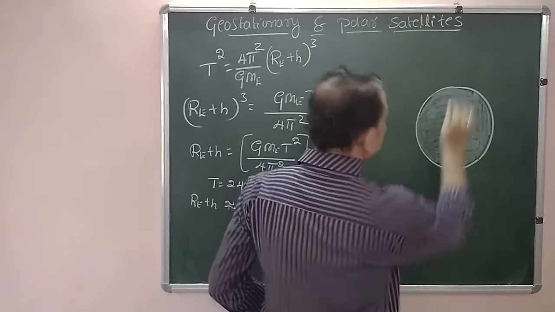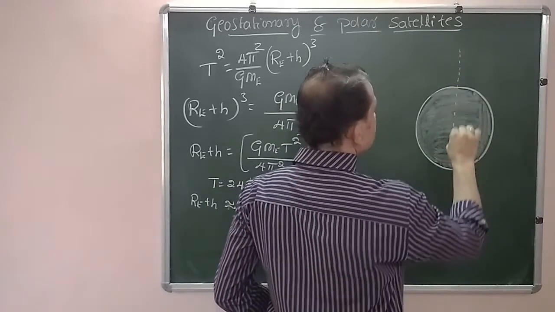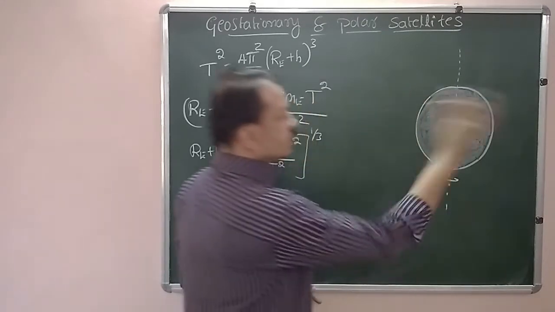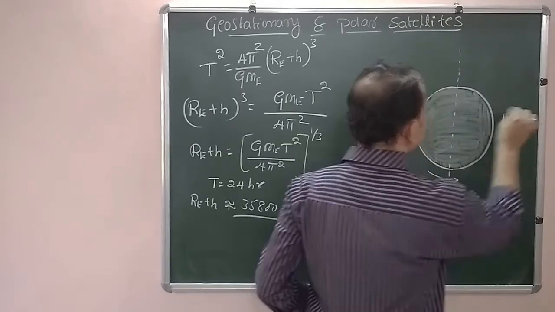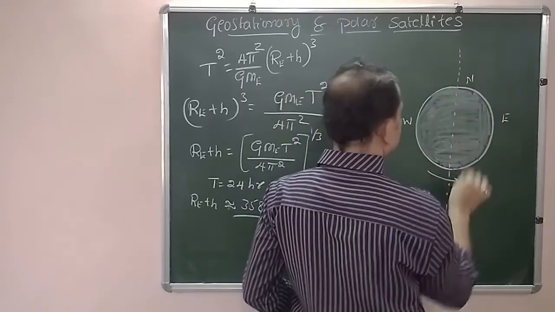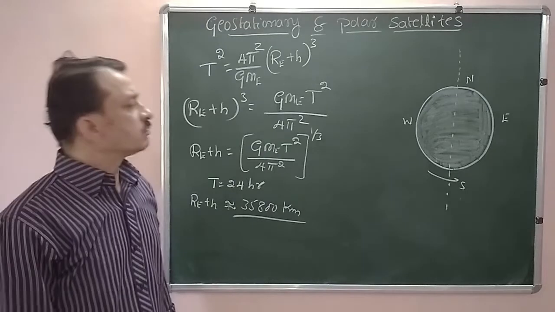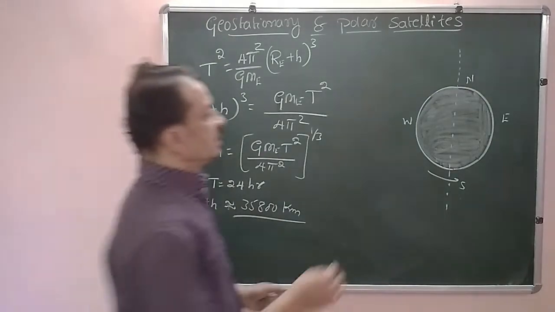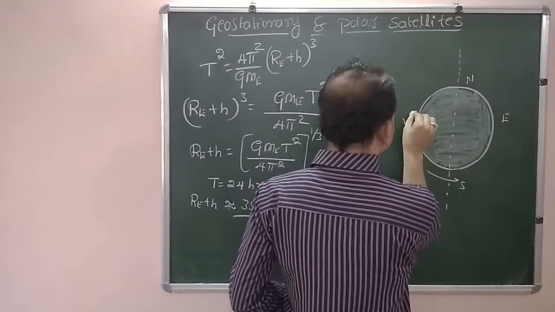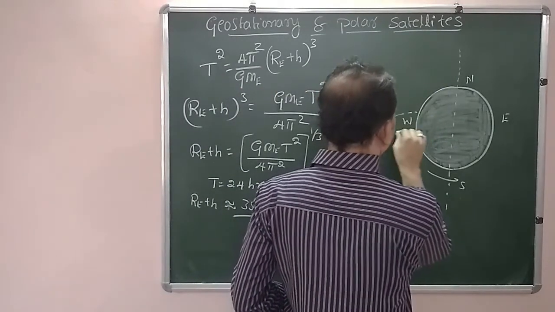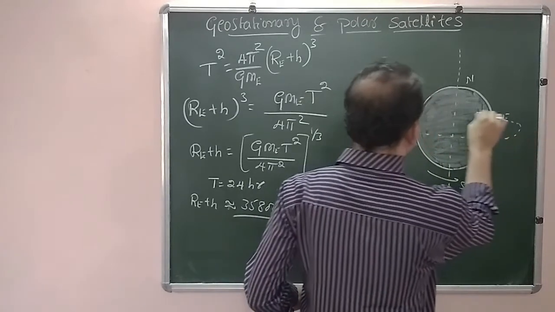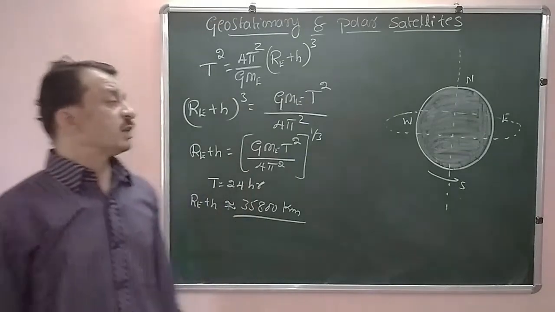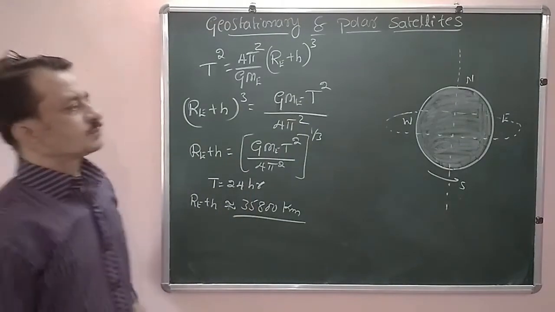This is the axis of rotation of the Earth, and it is revolving in this direction, west to east. This is the east, this is the west, and north and south. We know that. Now what is the equatorial plane of the Earth? This represents the equatorial plane of the Earth.